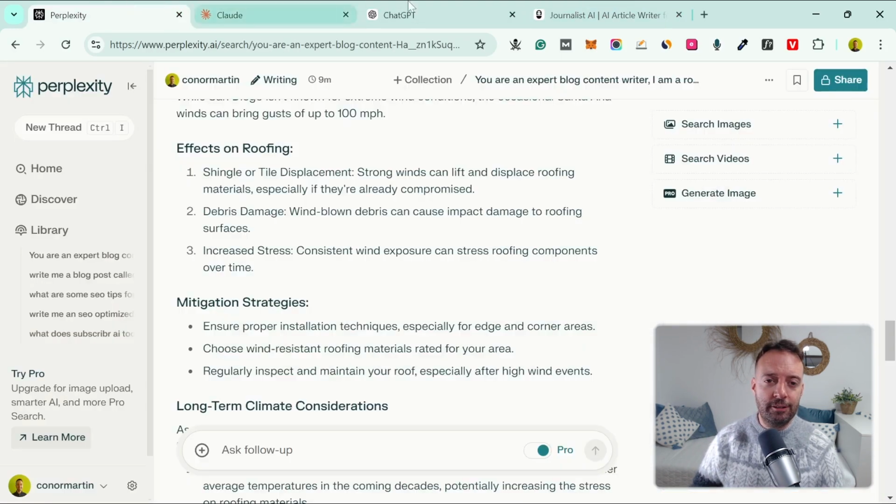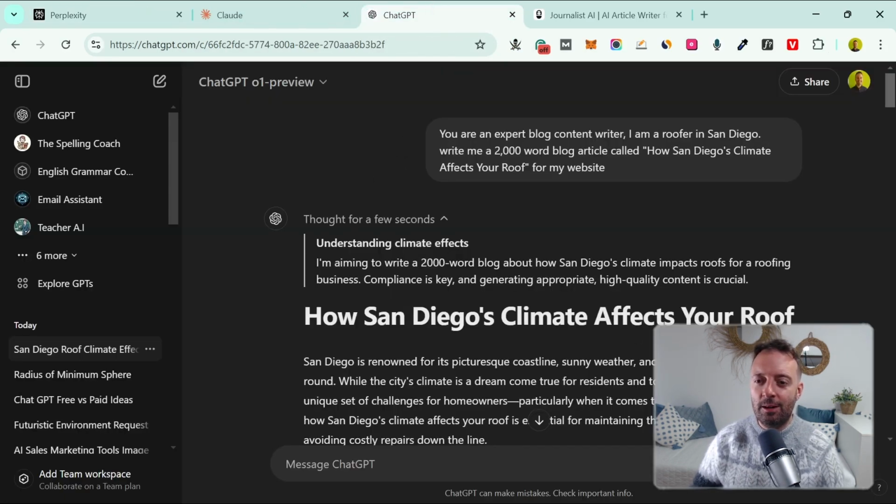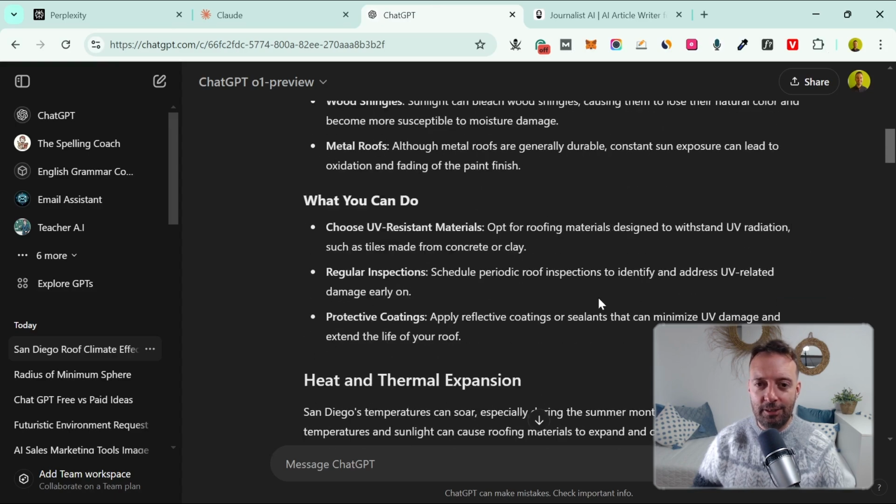So what is your favorite tool? Is it Perplexity AI, Claude AI, or ChatGPT? I'd love to know in the comments down below. I really would like to know what you're using. To be honest, I think right now the best quality is actually this new version of ChatGPT. It's paid, I know, but okay, sometimes it's worth paying for.